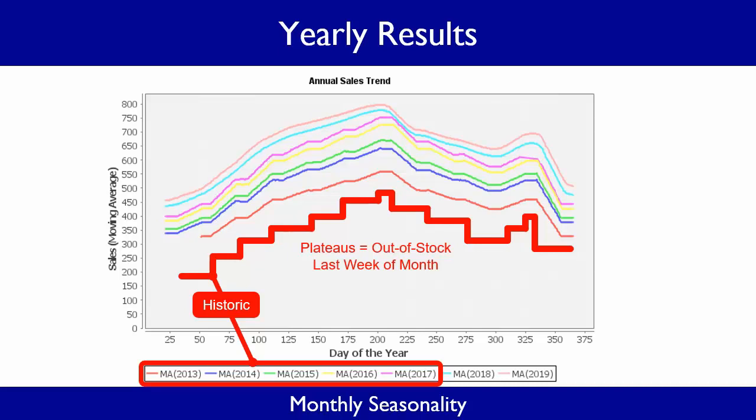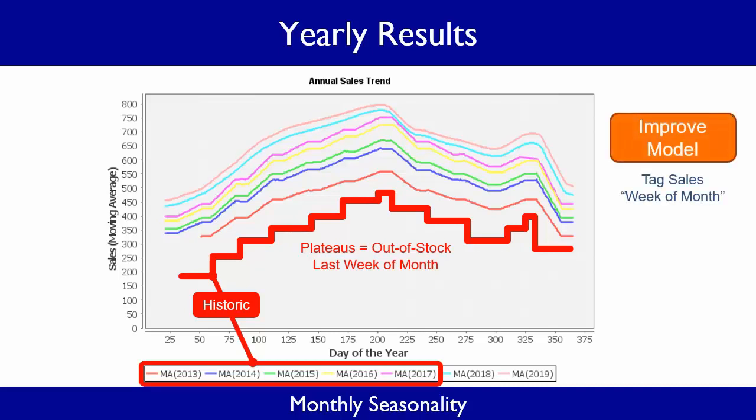Upon closer inspection, the sales plateaus in the historic data seem to occur during the last week of every month. This may be due to stores regularly running out of stock. The historic sales data was not tagged to catch this trend. If a week of the month tag was used, then it is likely that this step function shape would have also been detected by the neural network.